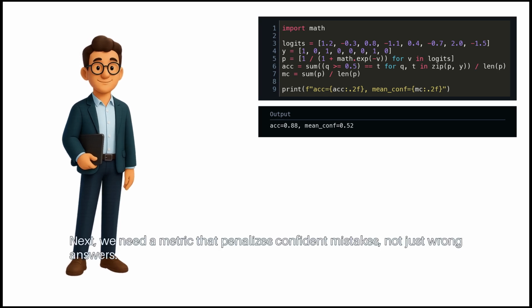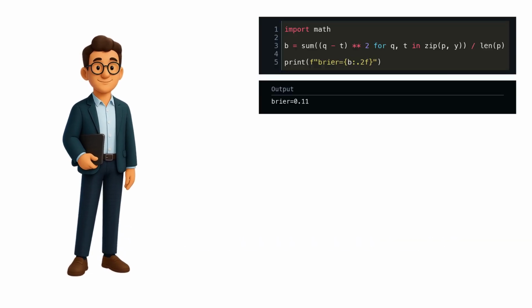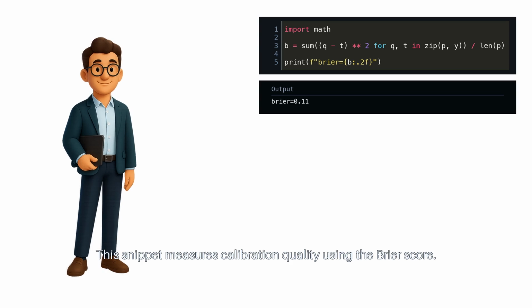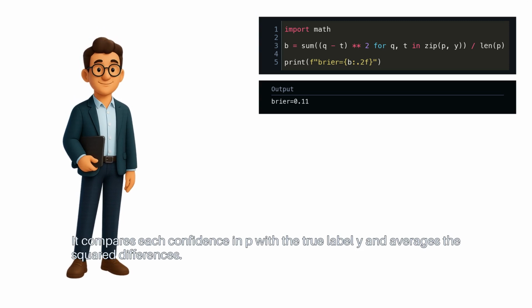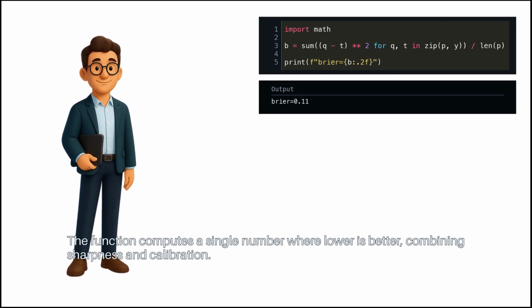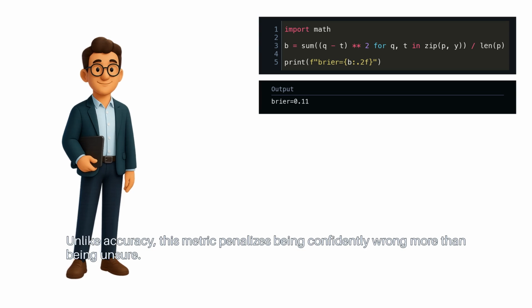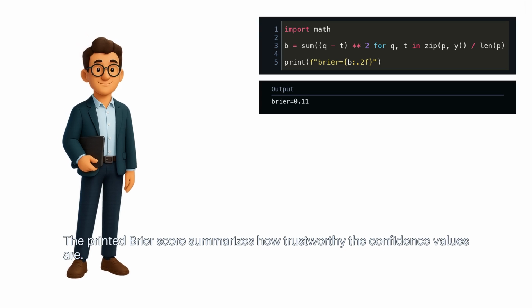Next, we need a metric that penalizes confident mistakes, not just wrong answers. This snippet measures calibration quality using the Brier score. It compares each confidence in P with the true label Y and averages the squared differences. The function computes a single number where lower is better, combining sharpness and calibration. Unlike accuracy, this metric penalizes being confidently wrong more than being unsure. The printed Brier score summarizes how trustworthy the confidence values are.